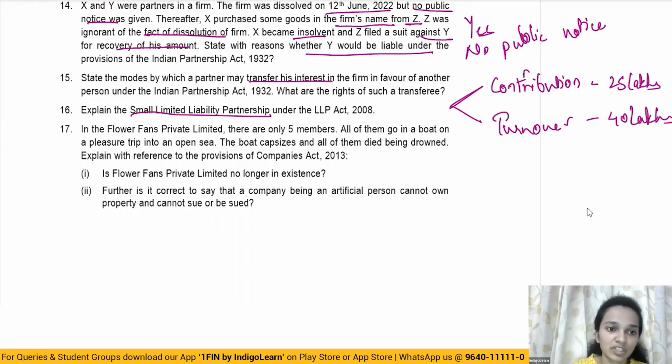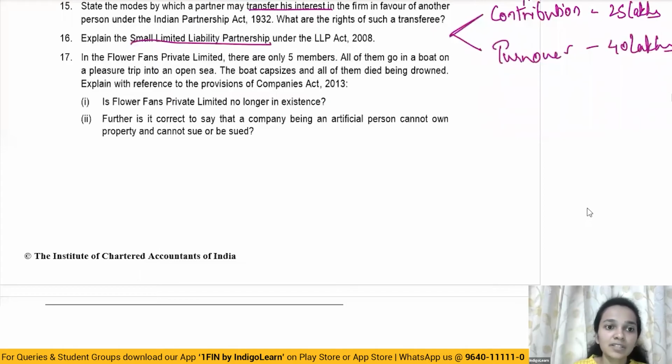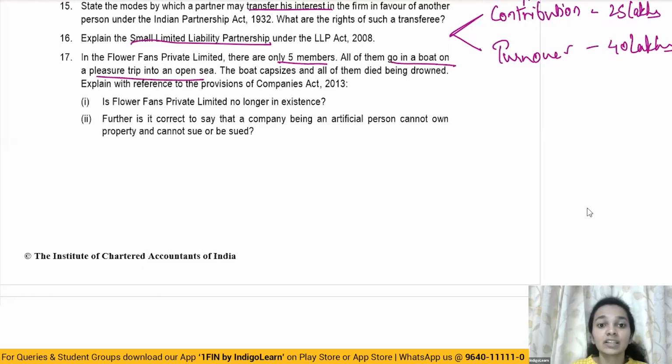Moving on to the next question. In the Flower Fans Private Limited, there are only 5 members. All of them go in a boat on a pleasure trip into an open sea. The boat capsizes and all of them died, being drowned. Is Flower Fans Private Limited no longer in existence? The answer is definitely no.